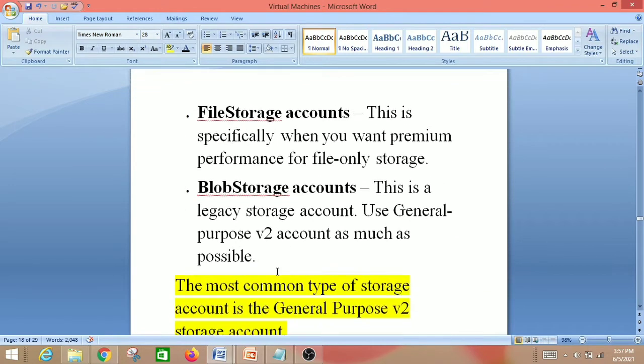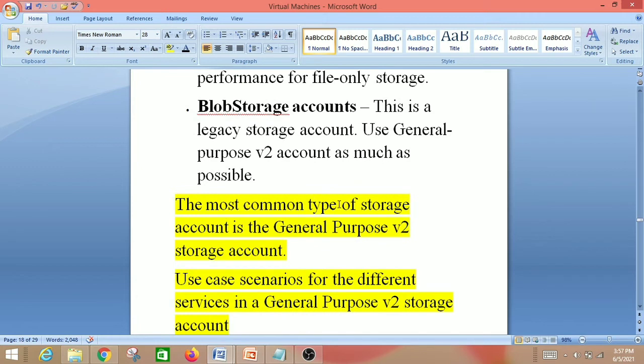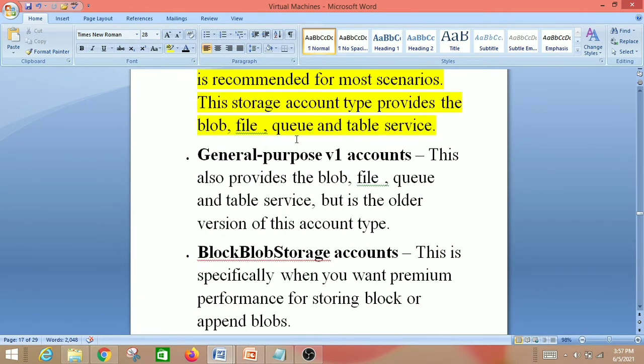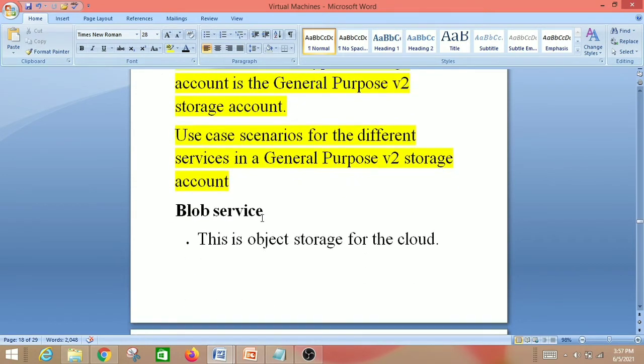So you can read all these points. I am going through only the main points, that is, important points. The most common type of storage account is the general purpose V2 storage account. We have file, blob and table service. Let me check. Yeah, table service and queue service in the V2 account. So let us go to the next one.